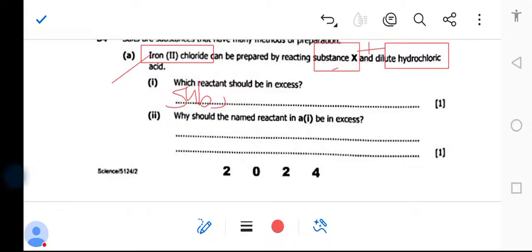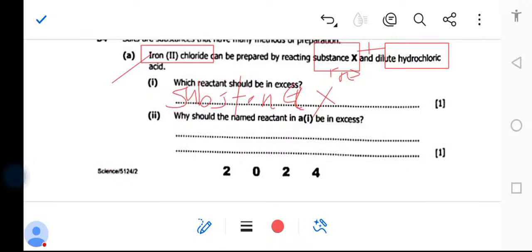With acid to give you iron 2 chloride. You can even tell that this substance X is made up of iron, for iron 2 chloride to be formed. And this is the hydrochloric acid. So you're going to say substance X should be in excess. Are you getting that? Substance X should be in excess.